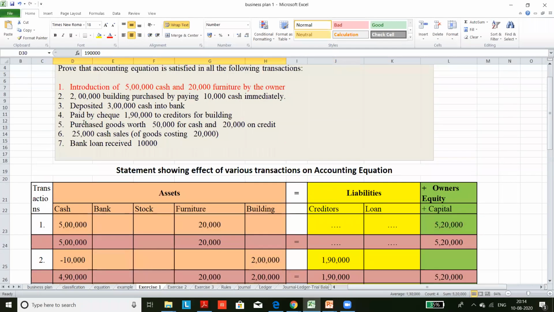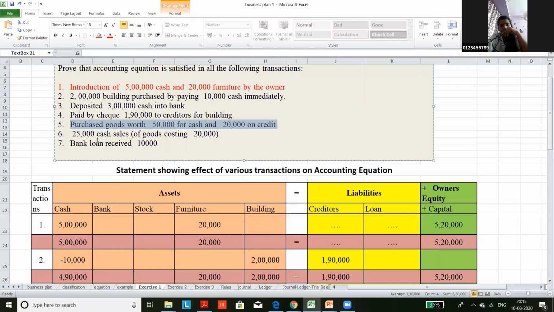Now the next transaction, purchase goods. Aishwarya, tell me how this transaction affects the accounting equation. Purchased goods, so that will come in assets.